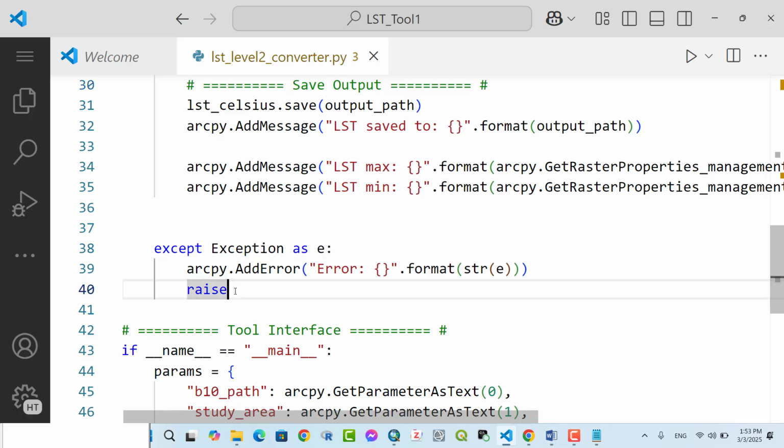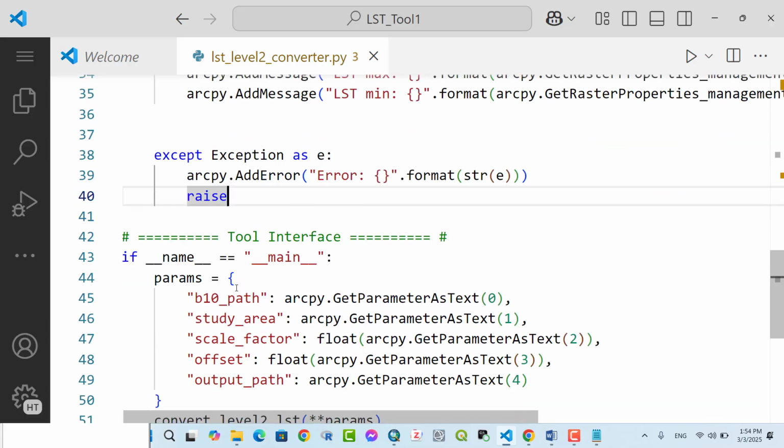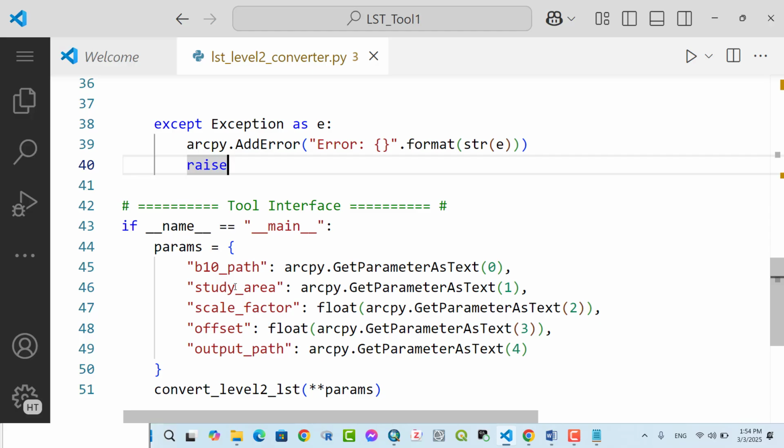For the error, except Exception as e, arcpy.AddError format str e. Then raise the error. Tool interface: if name equals main, parameters: B10 path, arcpy.GetParameterAsText for the first one, and study area in the same way.